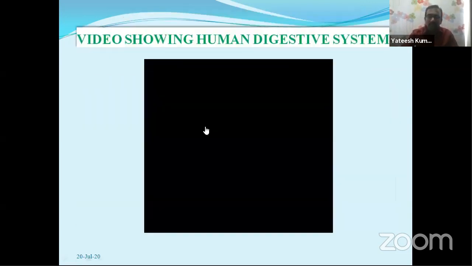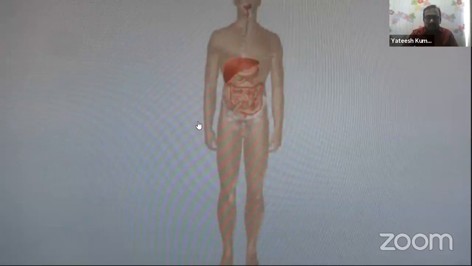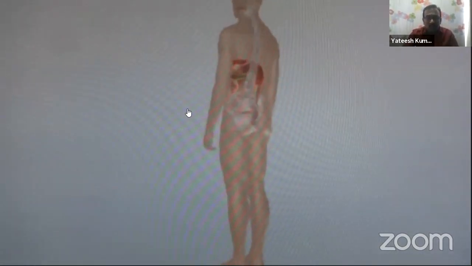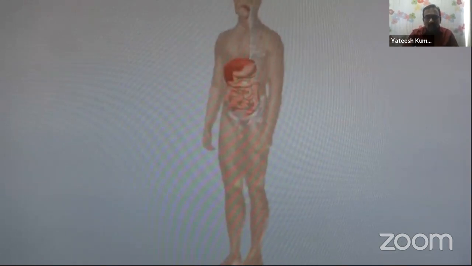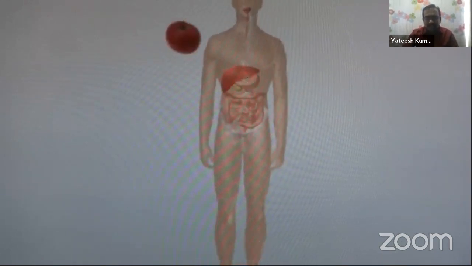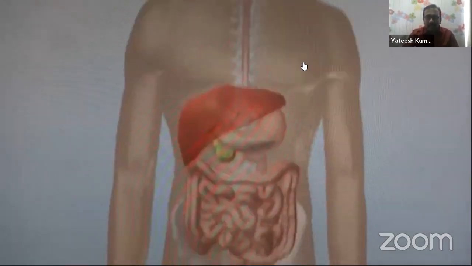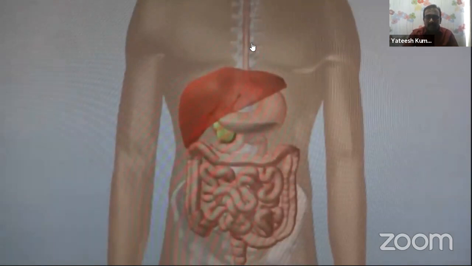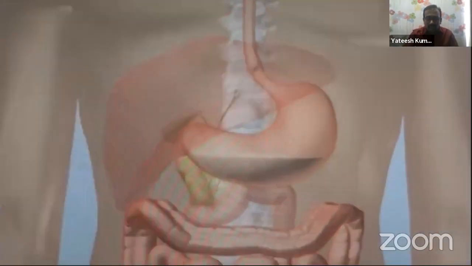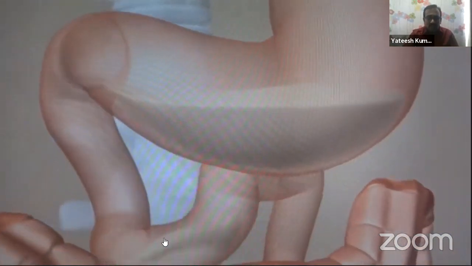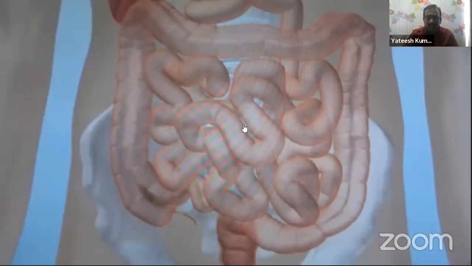Now, look at this video here. We have to concentrate on how the food materials are transported from one part to another part in the digestive tract, starting with the mouth, buccal cavity, pharynx, esophagus, stomach, and from the stomach, the food enters the first part of the small intestine, the duodenum, then the small intestine.